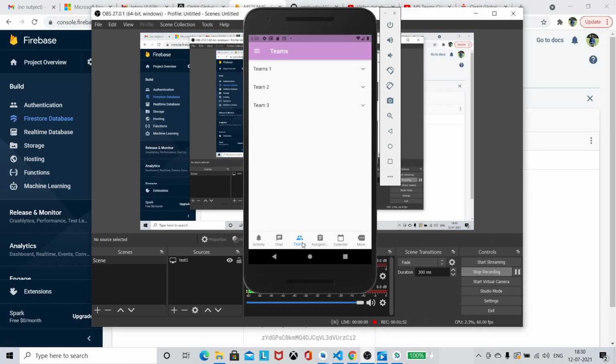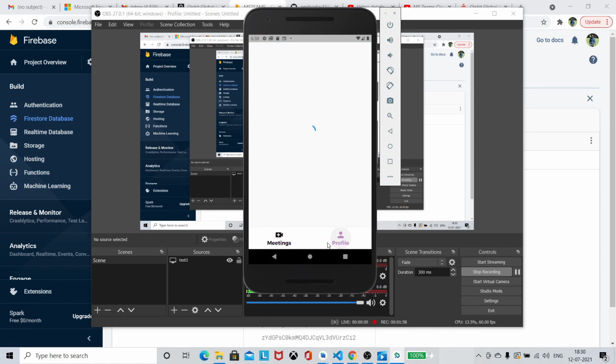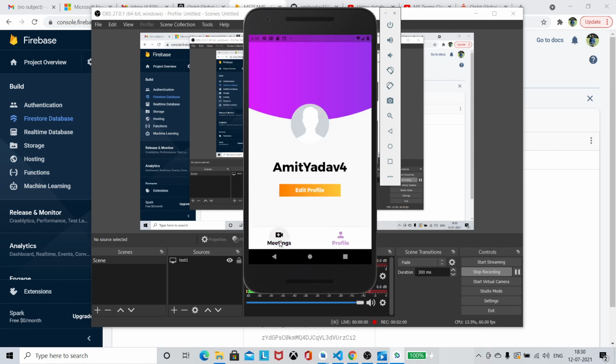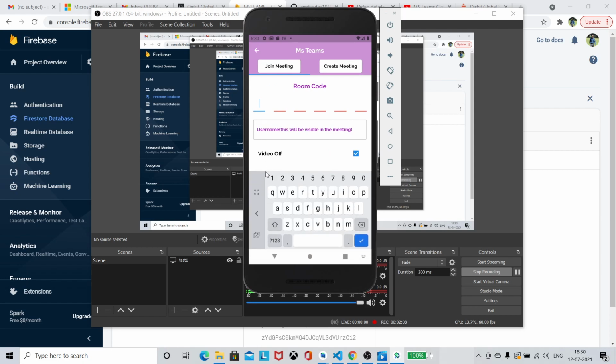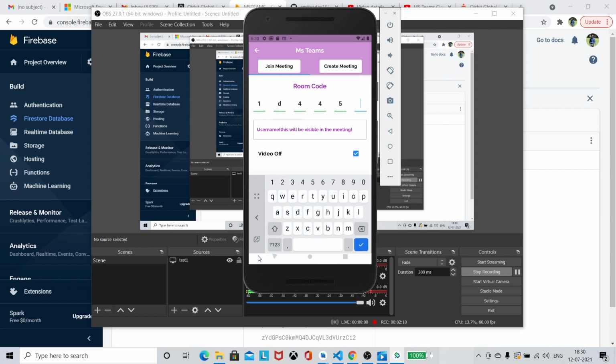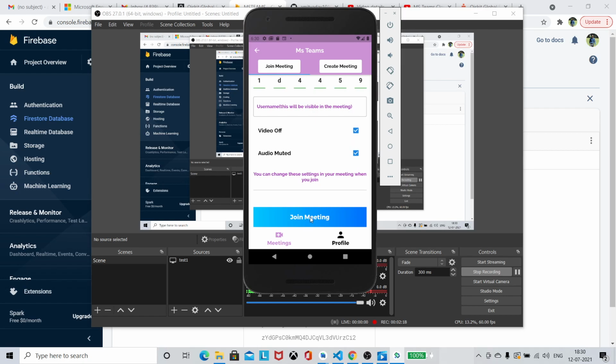So this is my app. The video calling feature is here. This is the profile where our username is saved, and this is the create meeting where we create a code, 1D4459. We will join a meeting with the name 1D4459, and our username I will let it be default, and the video is off since we are using an Android emulator. And I will join the meeting.